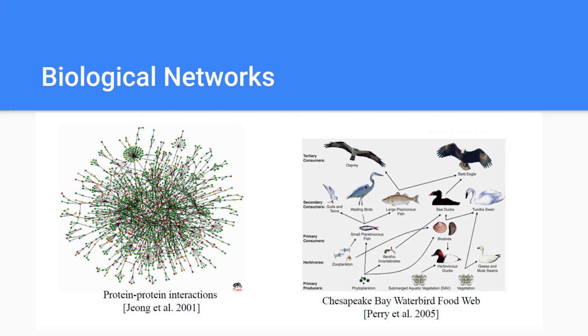Next, we can also use networks to represent biological systems. For example, the protein-protein interaction network is used to identify the root cause behind various cancerous diseases, which are caused due to the interaction between protein molecules. Another visualization is the food web or the hierarchy in an ecosystem, which can be represented using biological networks.